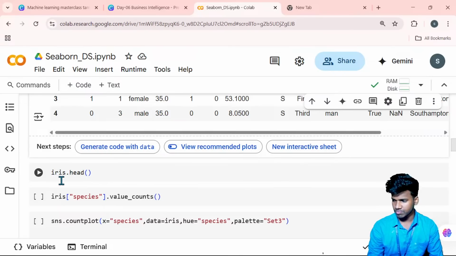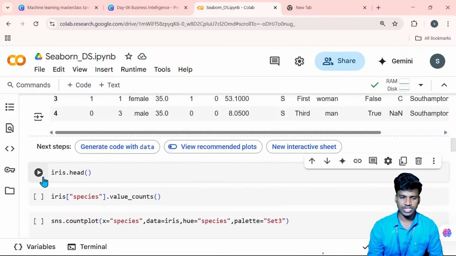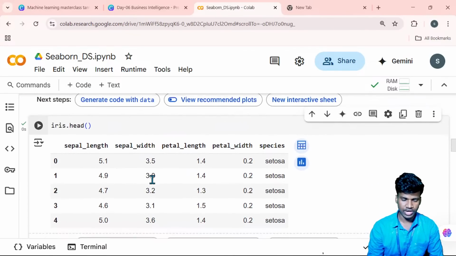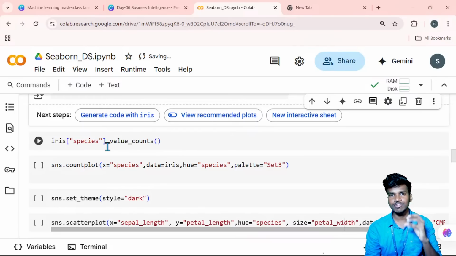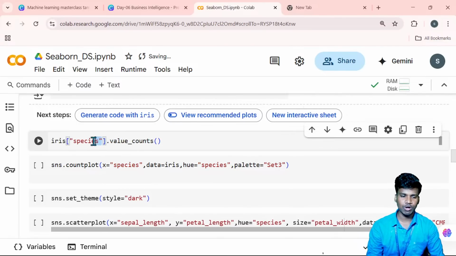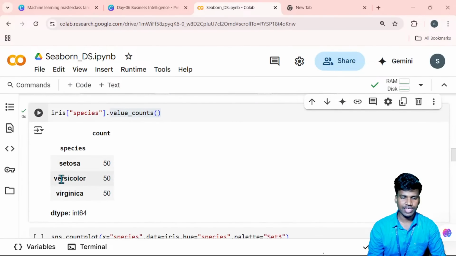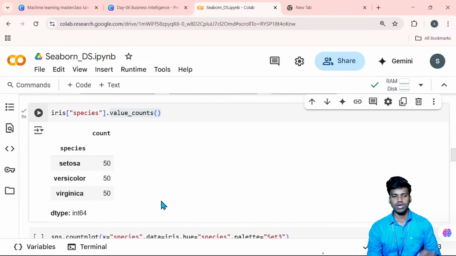Here we can use head, which shows the first five rows. We can already see the iris dataset. Then iris species dot value counts. That means, in this particular species column from the iris dataset, how many of each species are available. Value counts means how many. Run this: setosa 50, versicolor 50, and virginica 50. So every species has a 50-50 count, equally split.